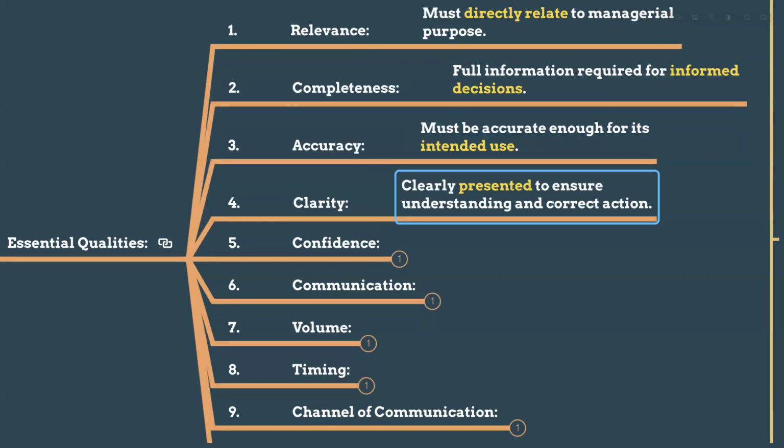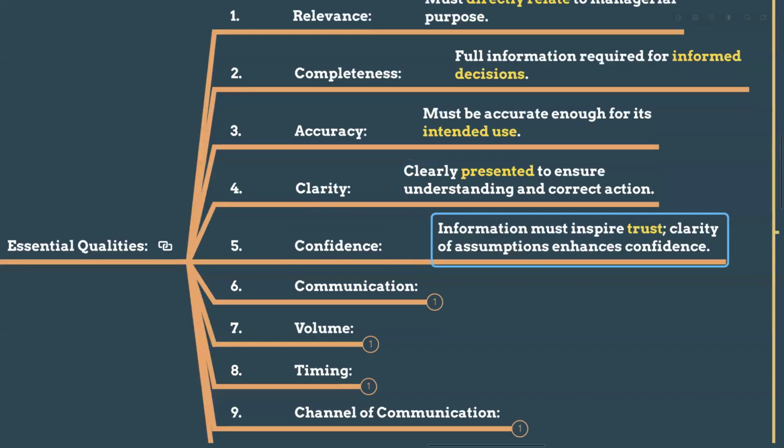And clarity. We have to present information clearly to ensure understanding and correct action. A simple profit report is more useful. You don't need to produce a 100-page document filled with complex numbers. That is not clarity. The CEO will lose clarity if you give a 100-page report. Just give a one-page report with what he needs. That is clarity.